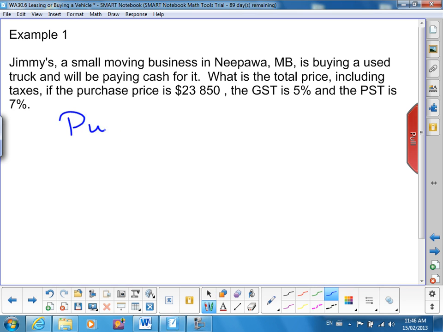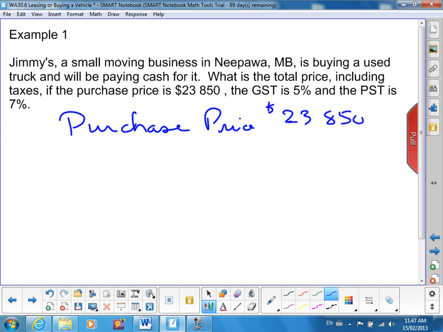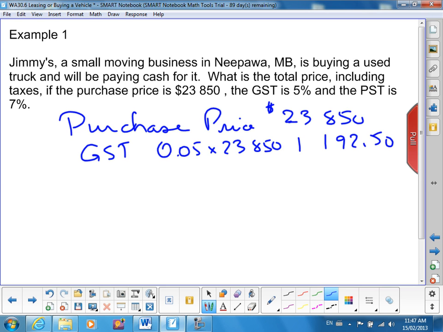So we take the purchase price, and then we calculate the GST, which is 5%, so 0.05 times the purchase price. So the GST is $1,192.50.